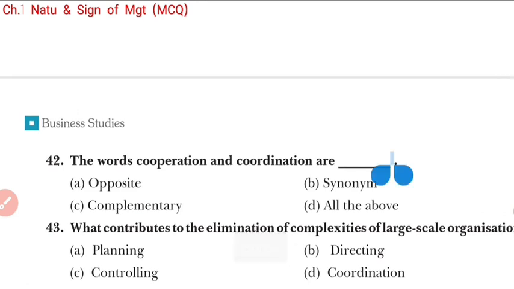So here, students, are the words cooperation and coordination opposite? Not opposite. How can we say that the words coordination and cooperation are opposite? Synonym? No, synonym means cooperation is another name for coordination, which it is not. Both words are different but not opposite; the meanings of the two words are different. So complementary is the right answer.